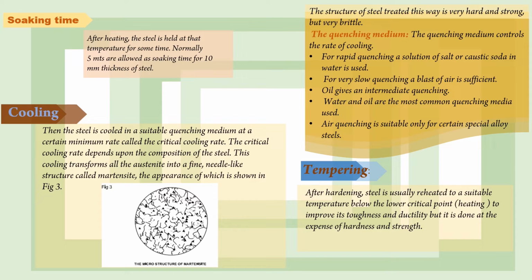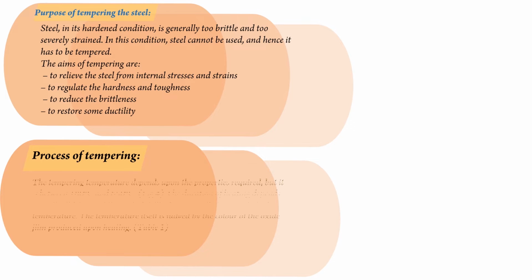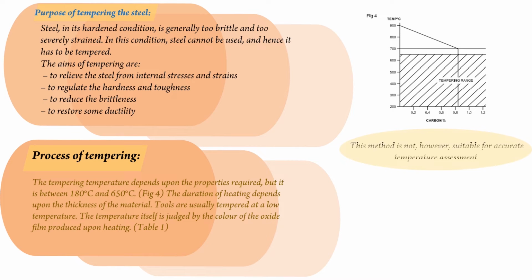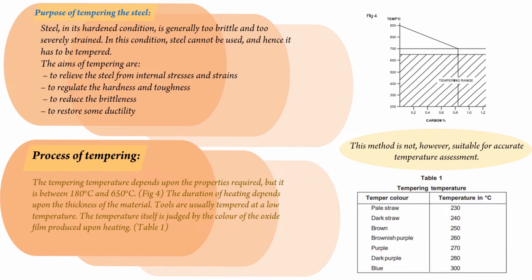Tempering. After hardening, steel is usually reheated to a suitable temperature below the low critical point to improve its toughness and ductility, but it is done at the expense of hardness and strength. Purpose of tempering the steel. Steel in its hardened condition is generally too brittle and too severely strained. In this condition, steel cannot be used and hence it has to be tempered. The aims of tempering are to relieve the steel from internal stresses and strains, to regulate the hardness and toughness, to reduce the brittleness, and to restore some ductility.